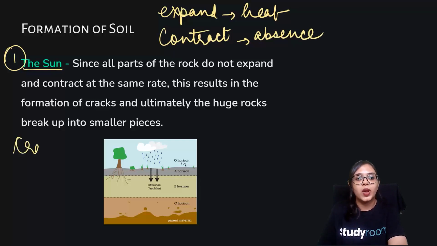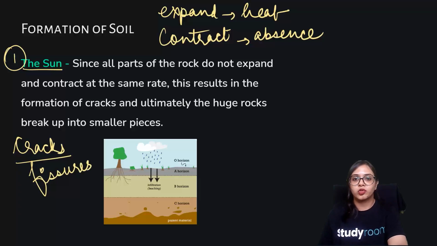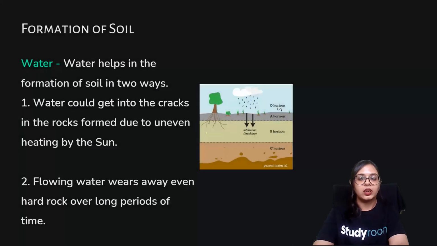When you keep on expanding and contracting, some fissures are going to show up on the structure of rocks. Ultimately the huge rocks break up into smaller pieces. So over millions and millions of years, this expansion and contraction leads to the breaking up of the rocks into smaller particles.